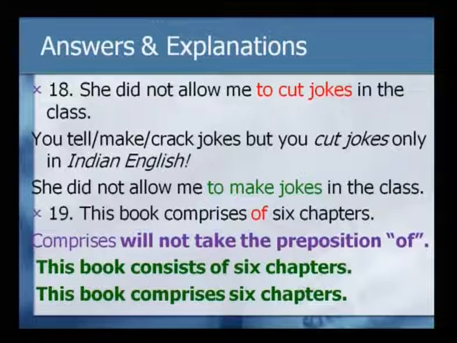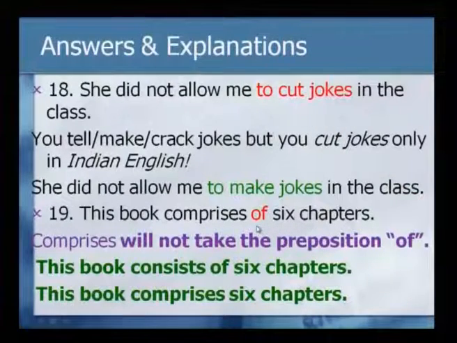Now, the next one is again very interesting and a very common error committed by many people. This book comprises of 6 chapters. At first look it seems there is no error, but as I have highlighted, the error is with regard to the usage of the preposition along with comprises. Reason: comprises will not take the preposition of.